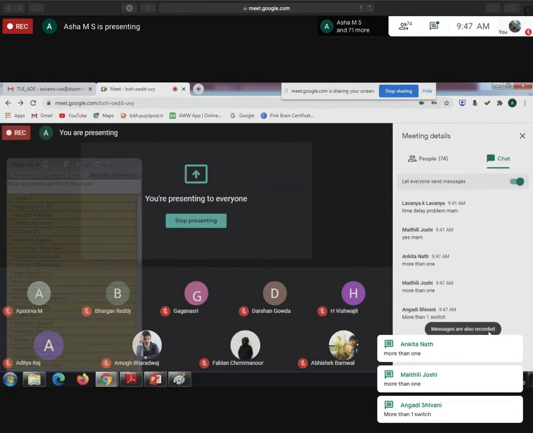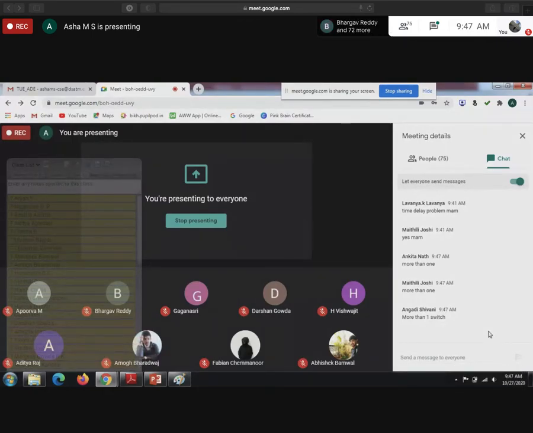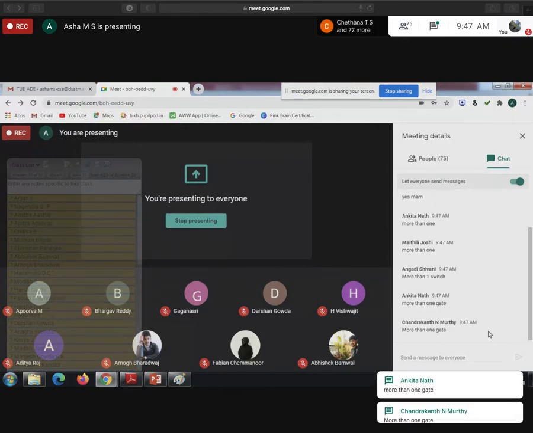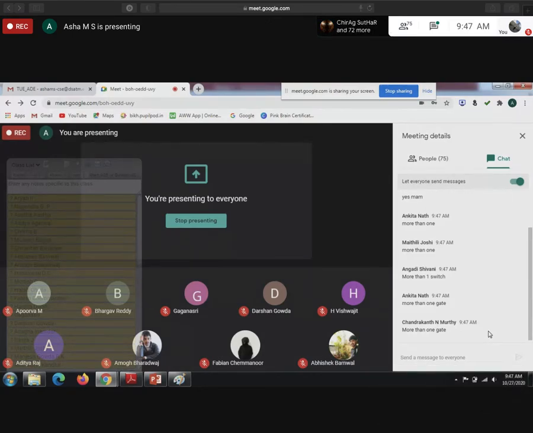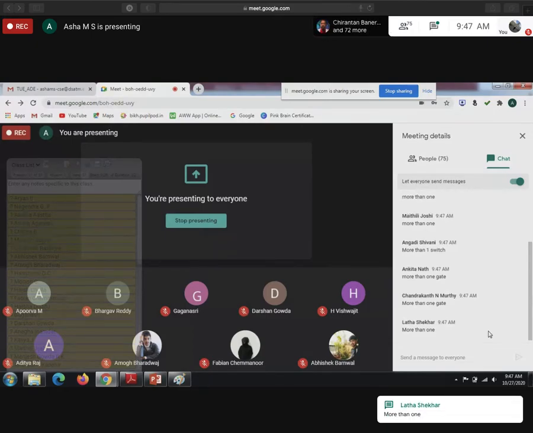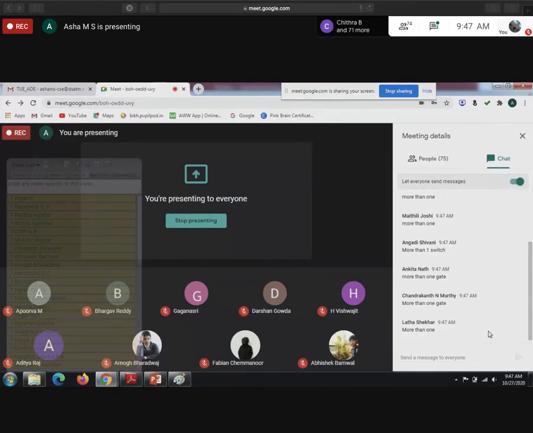Similarly, when we say combinational circuit, is the circuit made up of only one gate or more than one gate? More than one gate, correct? Okay, fine. So consider that you have more than one gate in the combinational circuit.